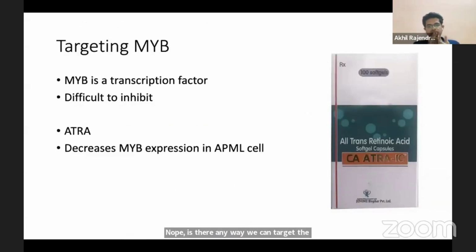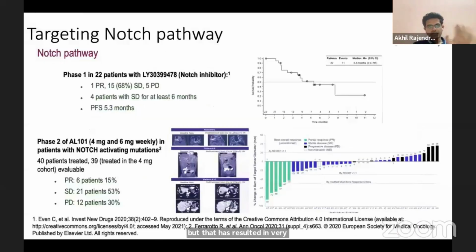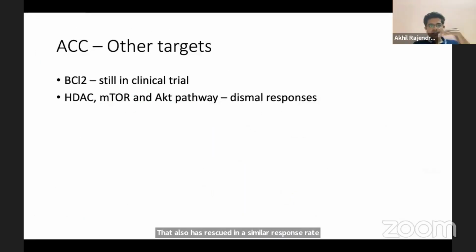So the ATRA which we use in APML seems to have some activity on the MYB expression, and hence it was tried in this phase 2 trial, but that has resulted in no responses and a median PFS of 3.2 months. So that doesn't work. Notch pathway has been attempted to be targeted. That also has resulted in similar response rate of 10 to 15%. Are there other targets? BCL2 is another target that is still in clinical trial.